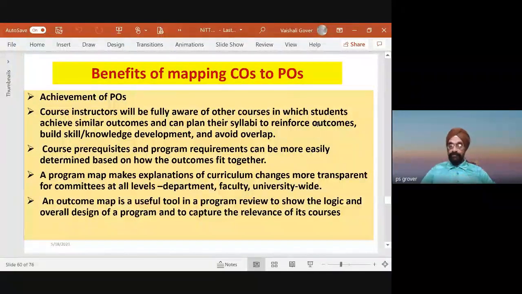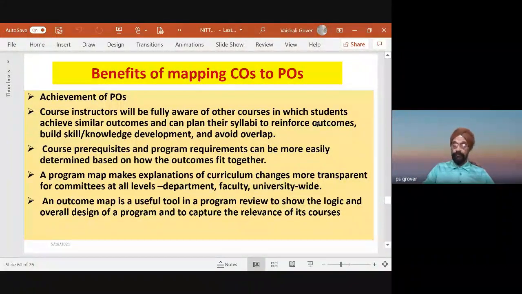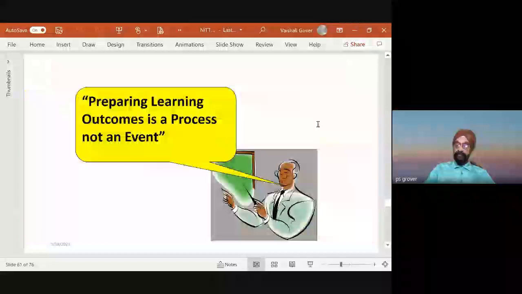An outcome map is a useful tool in program review to show the logic and overall design of a program and capture the relevance of each course. We see here, mapping is extremely important when it comes to the assessment and evaluation of our program.